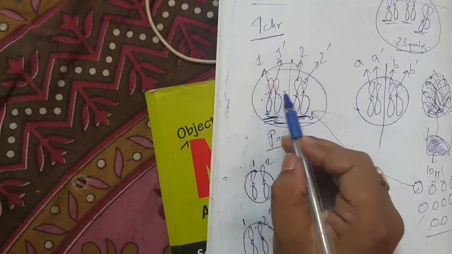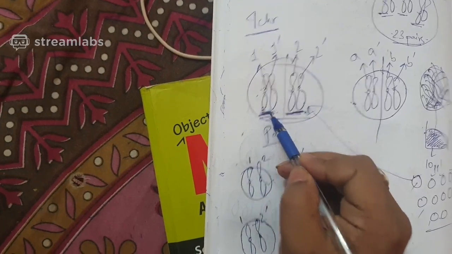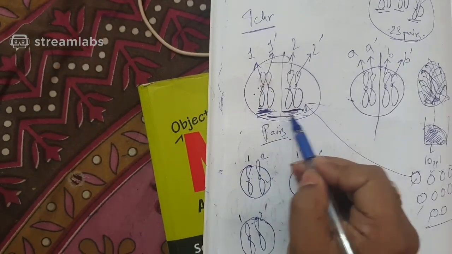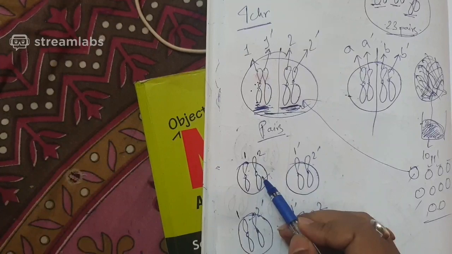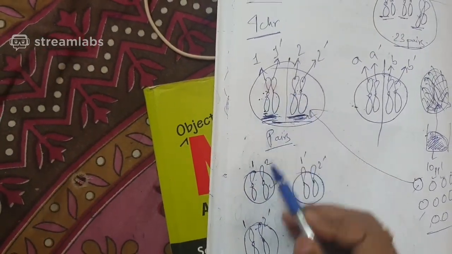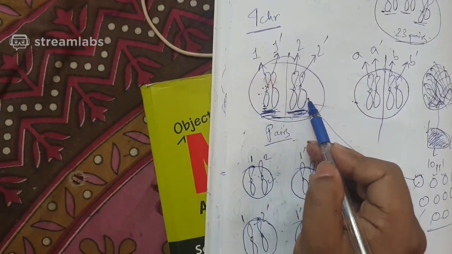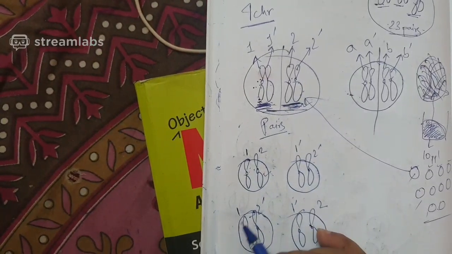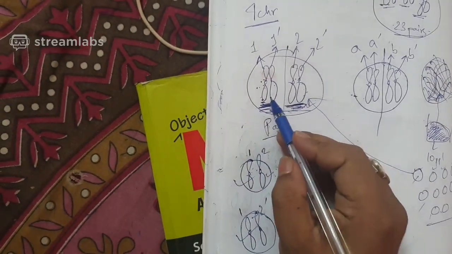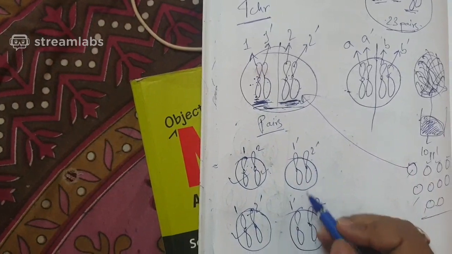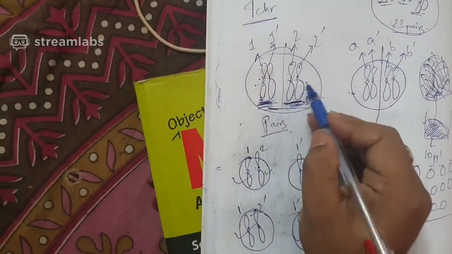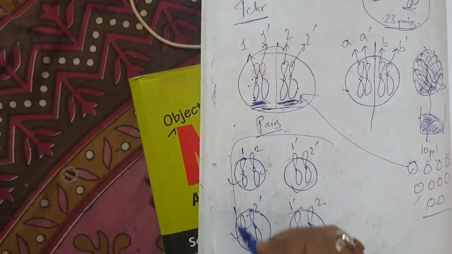So with 1, because from one homologous pair only one chromosome will come, from the other homologous pair the other chromosome will come. Okay, so it can be 1 with 2, it can be 1 with 2 dash, it can be 1 dash with 2, or it can be 1 dash with 2 dash. So these 4 combinations are possible.